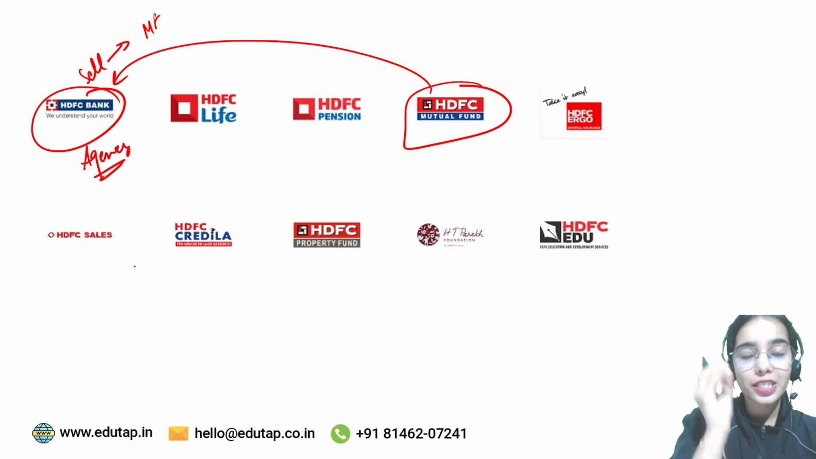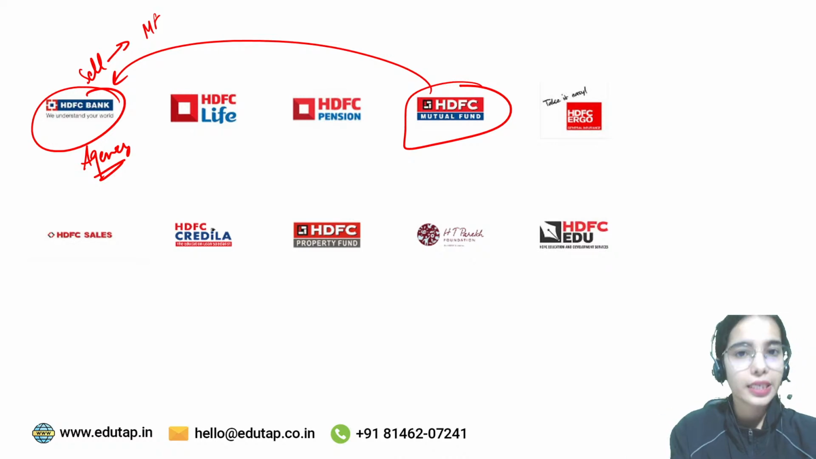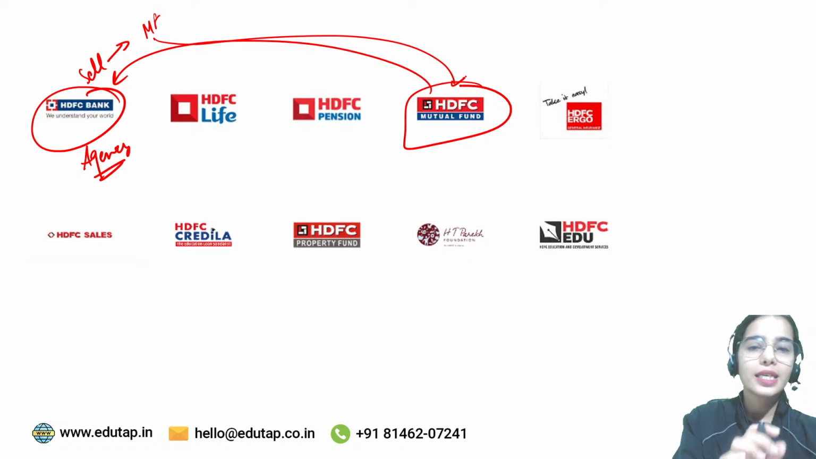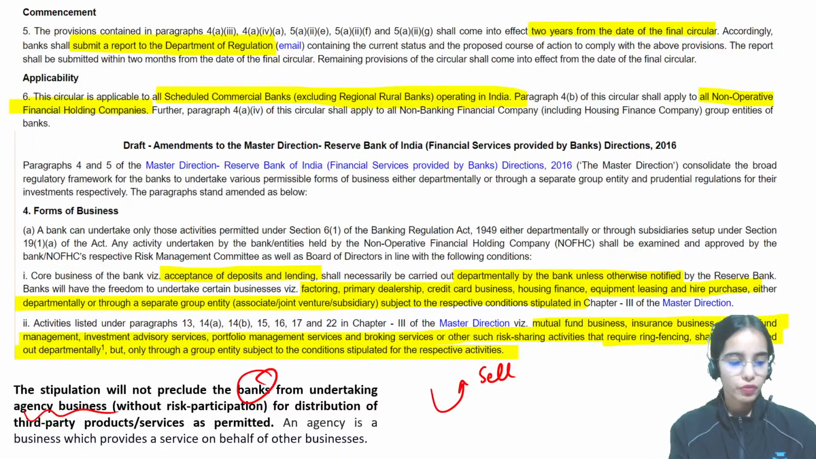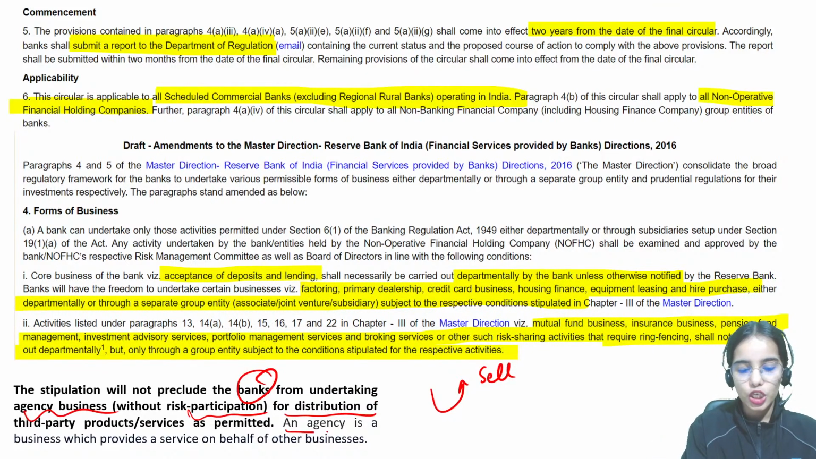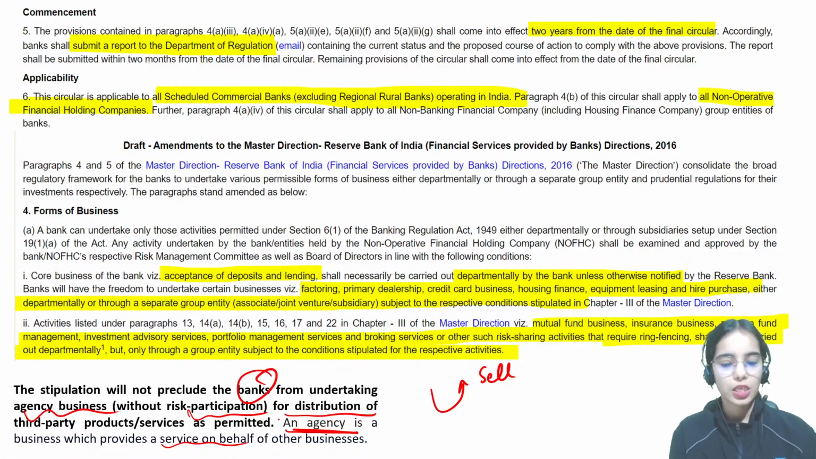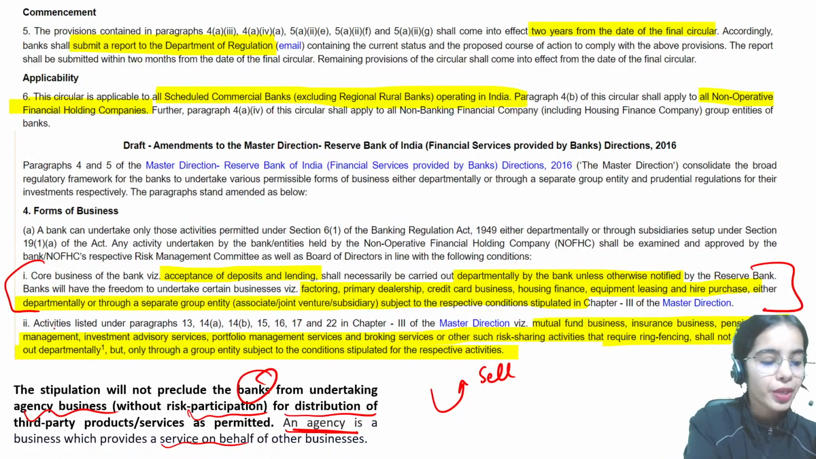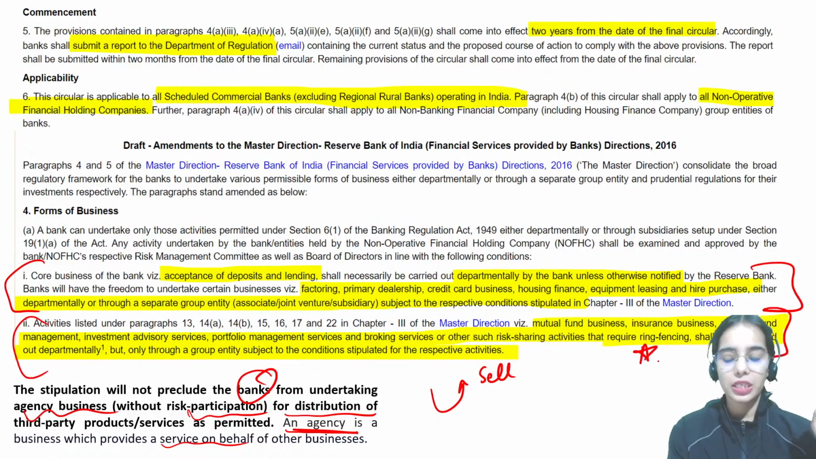That is, HDFC Bank should not be taking the risk directly. The risk of the mutual fund is still under the HDFC Mutual Fund; the bank is just selling in the name of the mutual fund. So the agency business without risk participation can be undertaken by the bank for distribution of third party products or services. An agency business provides a service on behalf of another business. So the bank can undertake these activities, but not departmentally for the others.